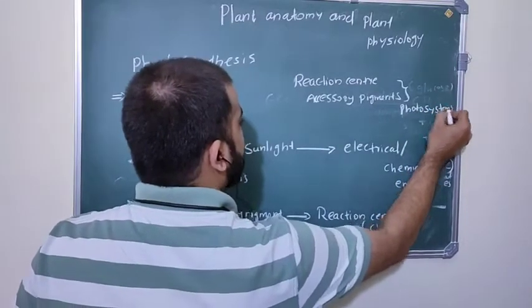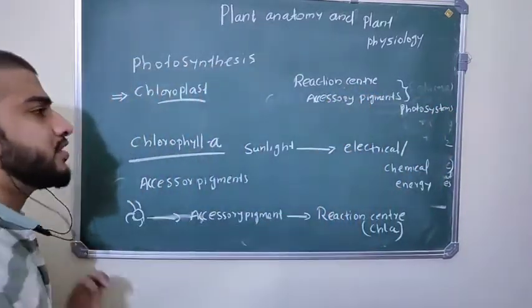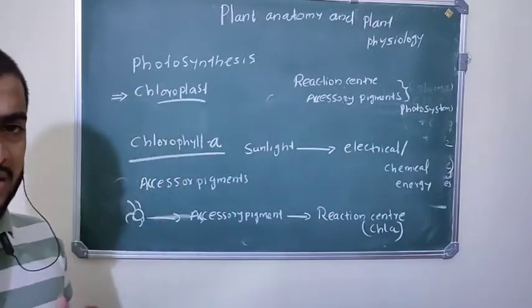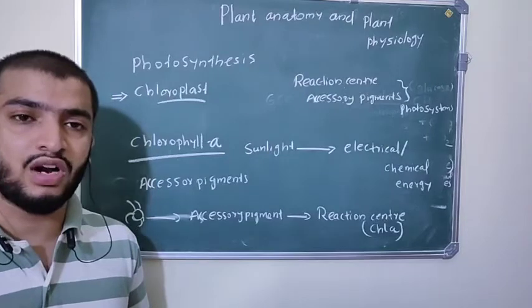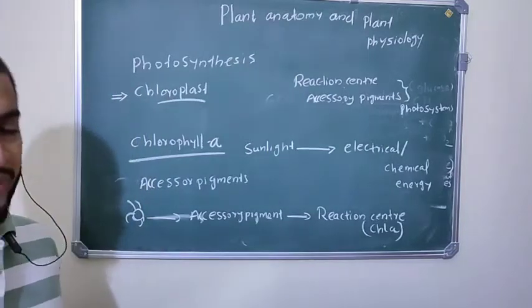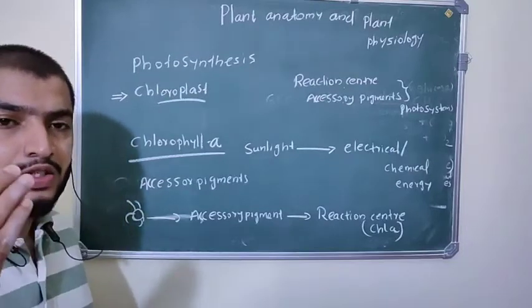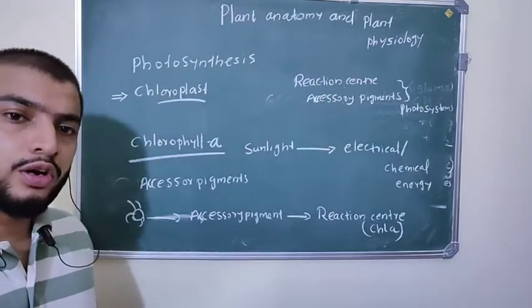Photosystems. So reaction center plus accessory pigments together form photosystems. In green plants there are two photosystems, photosystem 1 and photosystem 2. Okay, do you know what the primary pigment is? That is chlorophyll A. It is also called the reaction center.